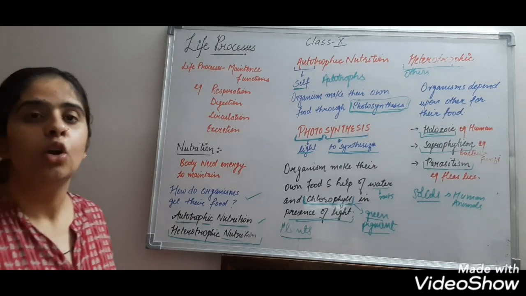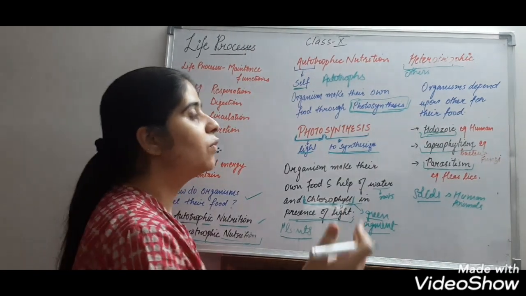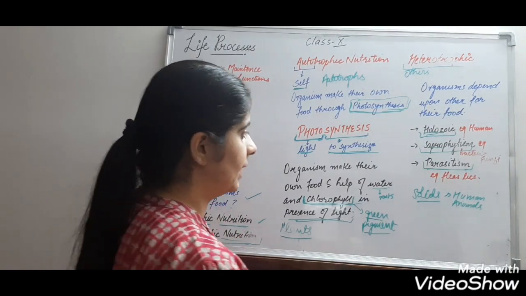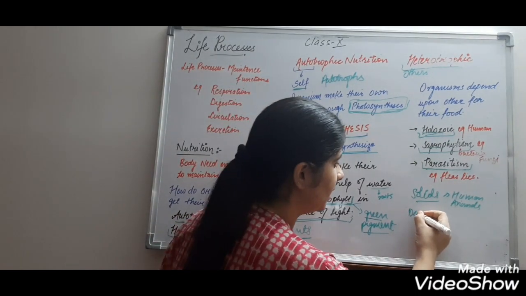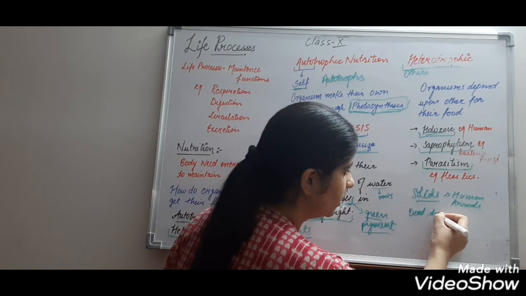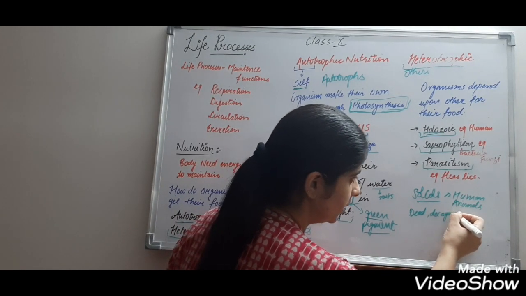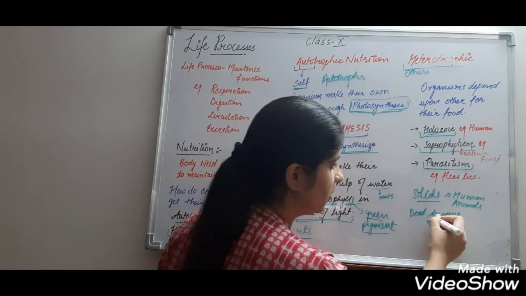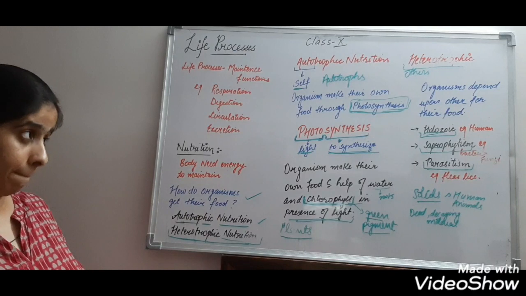Saprophytism means those organisms which depend upon dead and decaying material for their food. For example, bacteria, fungi, scavengers.